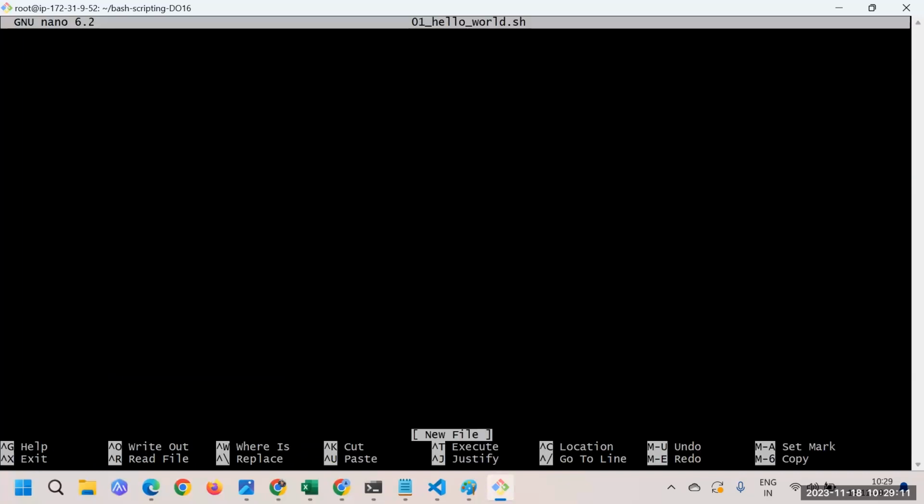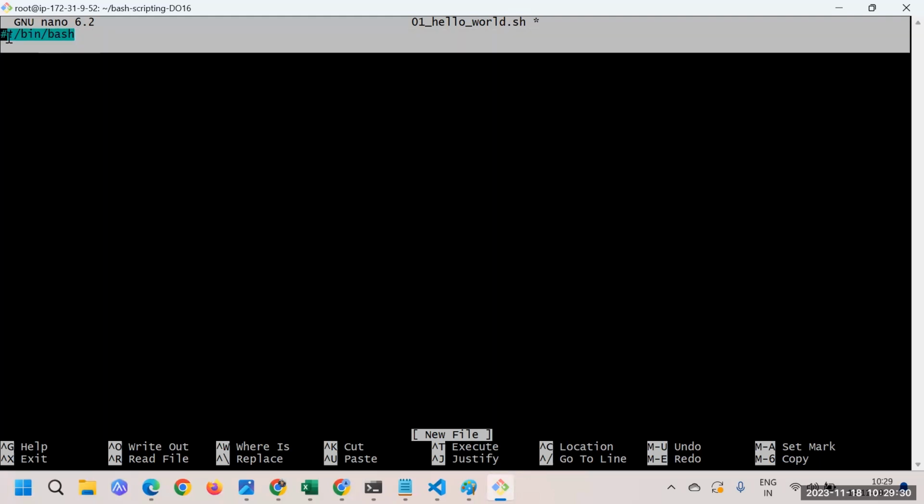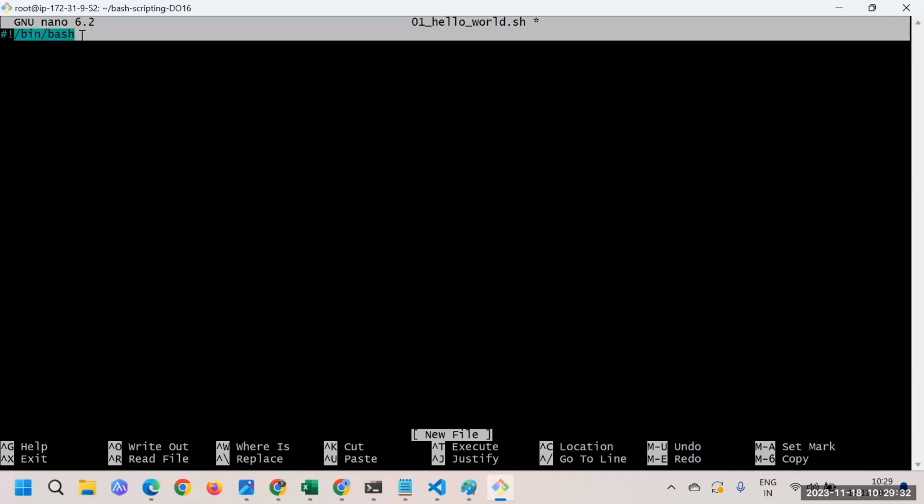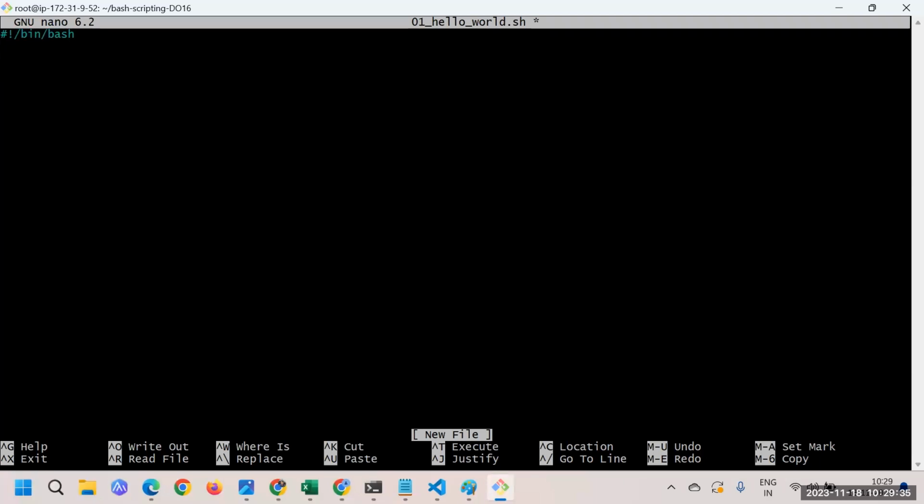Now I can start typing the program. I open the editor, and let me first type something, and then I'll explain what it is. Here I have typed the hash, exclamation mark, and then /bin/bash. Then I can start typing whatever program I want. But this bin bash line is a very important line, guys. Without that, you cannot write your program. This is the very first line you have to mention.